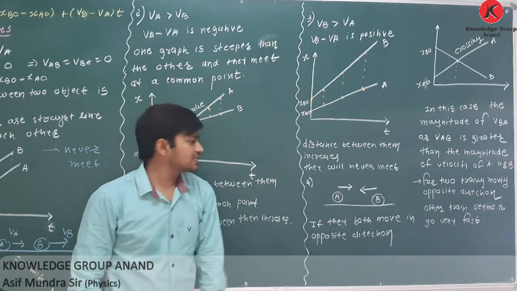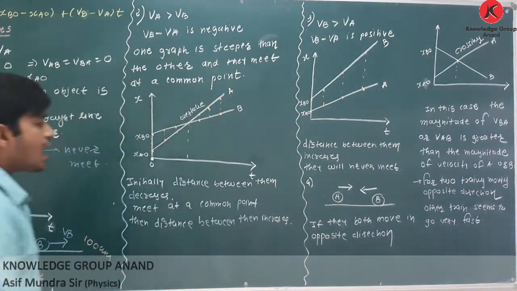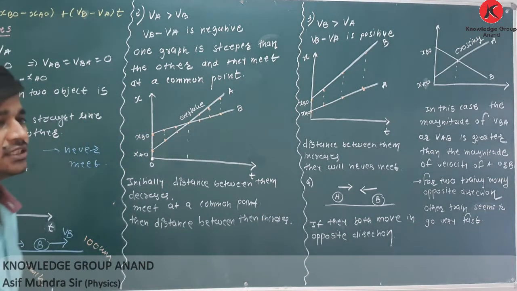Clear? Okay. Last case. If A and B are moving in opposite directions.